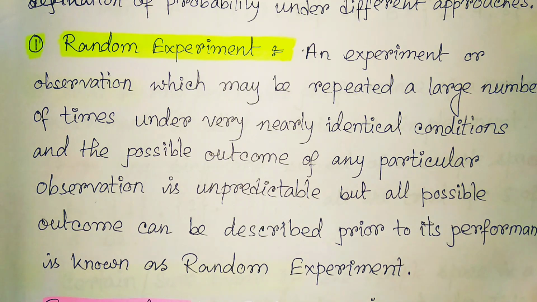Now if we toss a coin, a coin has two sides. One is the head, another one is the tail. So if we toss a coin, then whatever the number of times we throw the coin, our outcome is either head or tail. But in advance, we can't predict this outcome. So this type of experiment is called a random experiment.